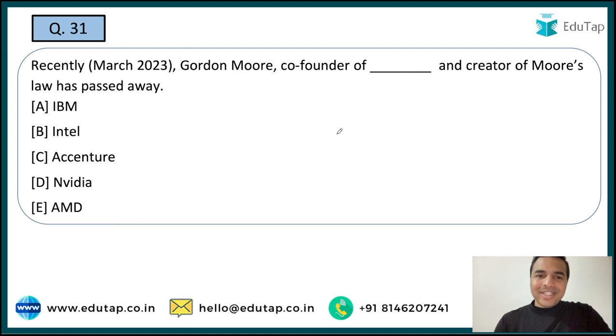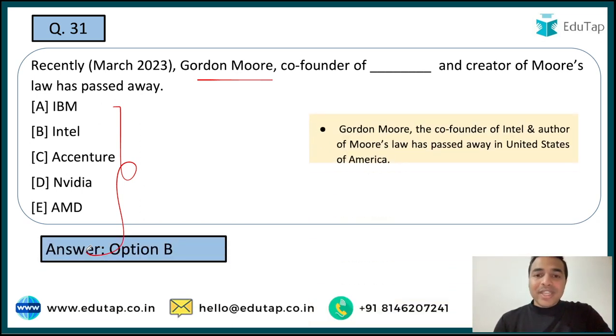Now the next question is on the Gordon Murray, who was the co-founder of which one of the following companies, and he was also the creator of Murray's Law. And guys, you are required to tell me basically the name of that particular organization जिसके वो co-founder रहे हैं. Is it IBM, Intel, Accenture, Nvidia, and AMD? So here guys, the name of that particular organization जो कि जिसके वो co-founder रहे हैं Gordon Murray, the name is Intel. So Intel was the organization which was co-founded by Gordon Murray.